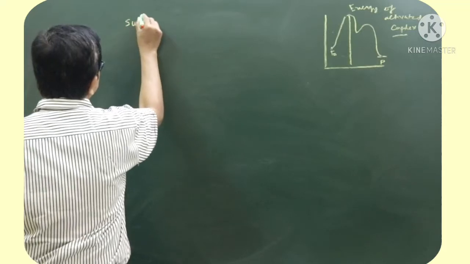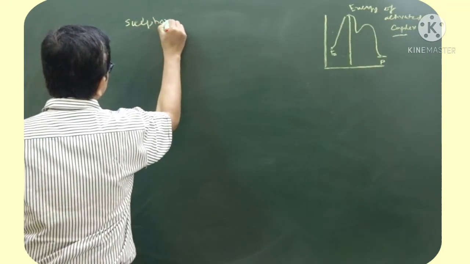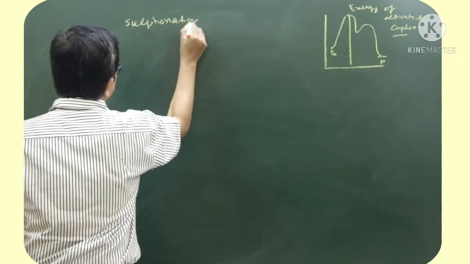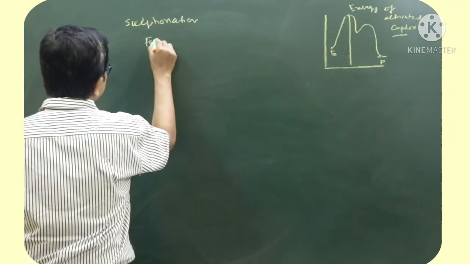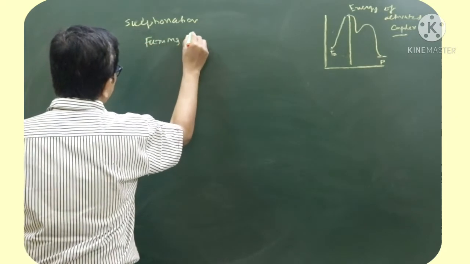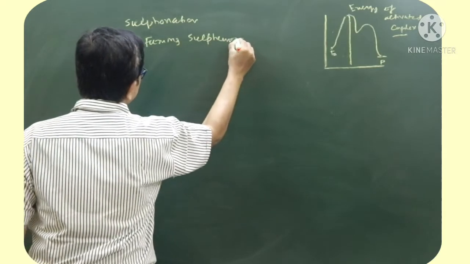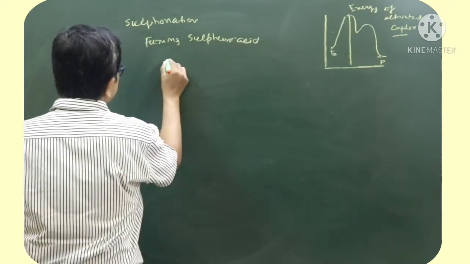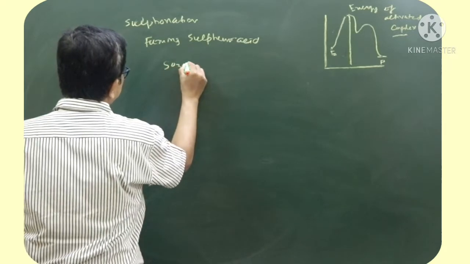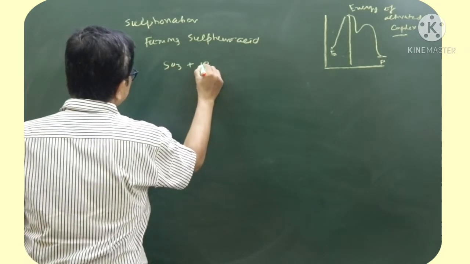sulfonation reaction. The reagent is fuming sulfuric acid. So it is SO3 plus H2SO4.